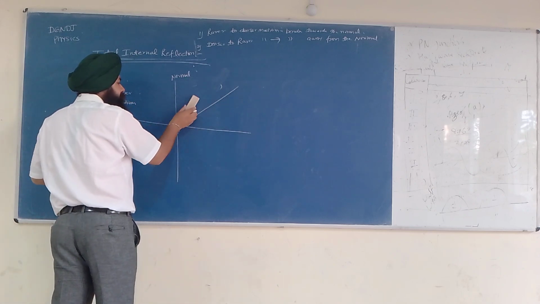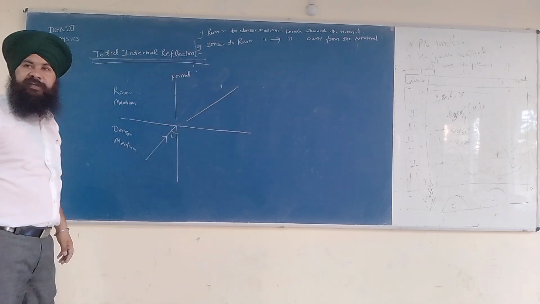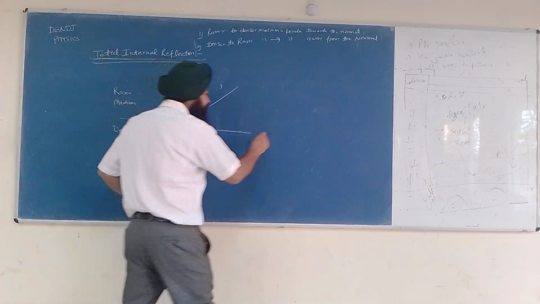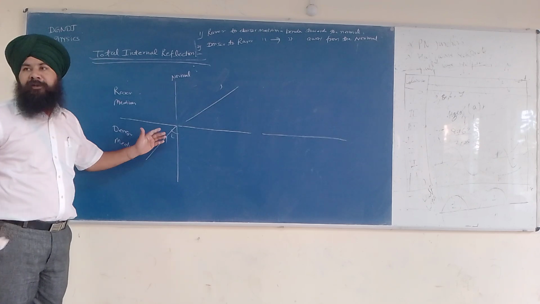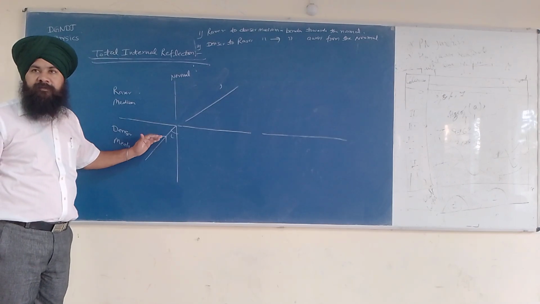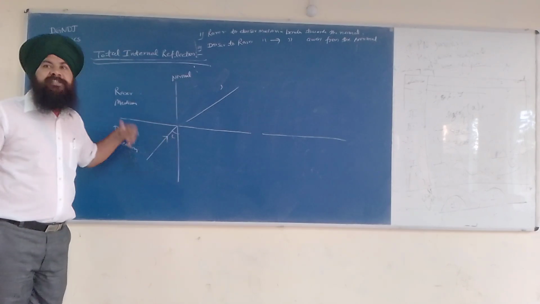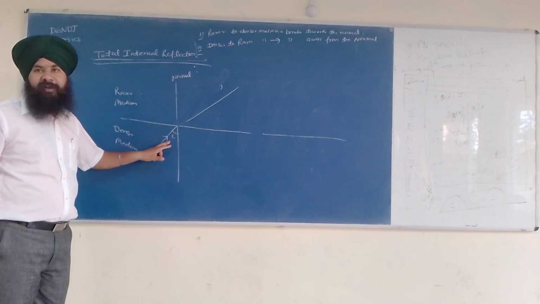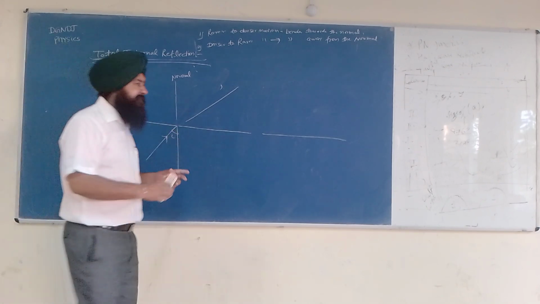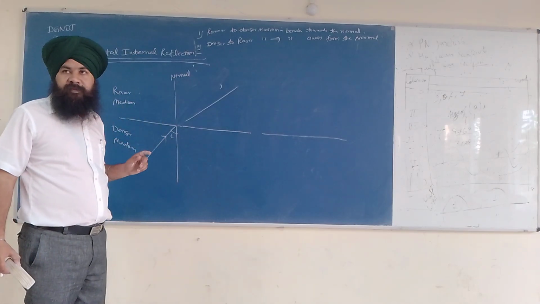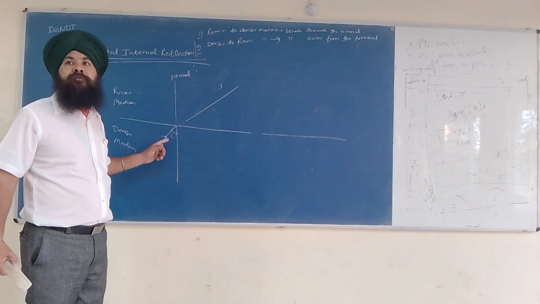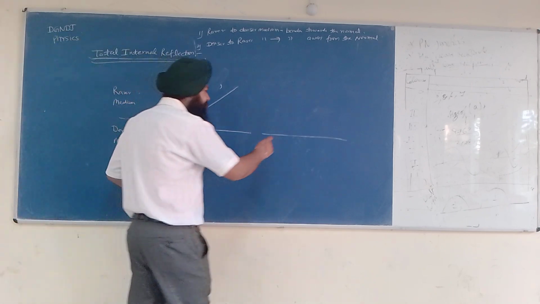This is the first light. The second part: let us say this angle I has some value. Now I have increased the value of I, the angle of incidence. In the second case, let us say it was 20 degrees. Now I have increased it from 20 to 24 or 25 degrees.